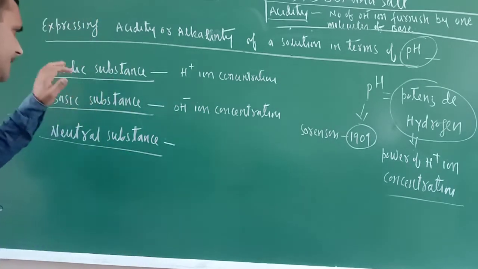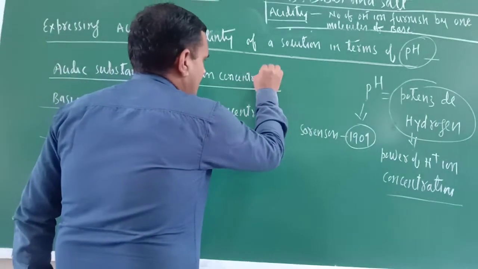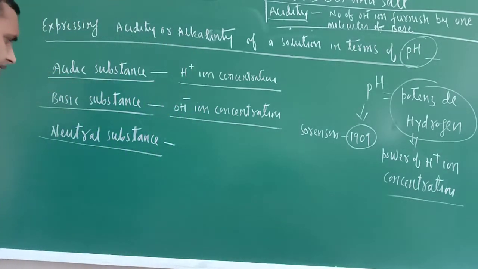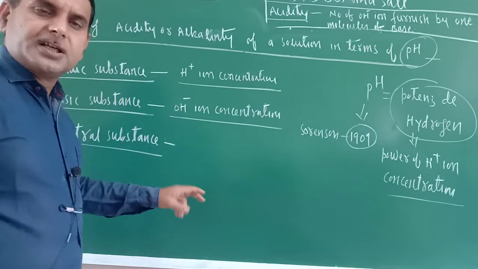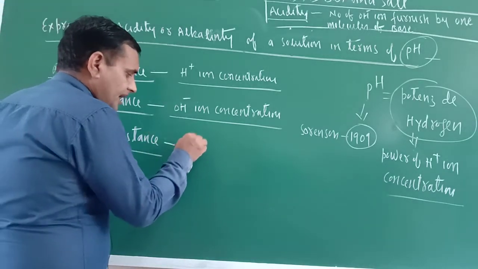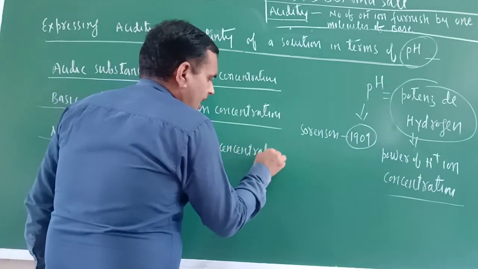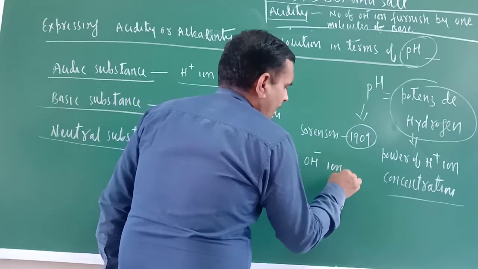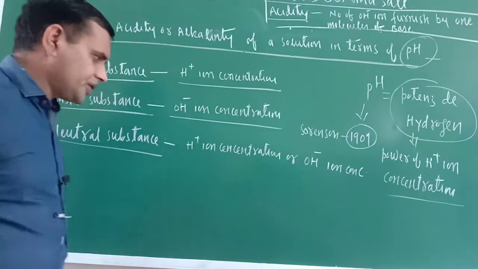An acidic substance is judged on the basis of H+ ion concentration, a basic substance on the basis of OH- ion concentration, and neutral substances are judged on the basis of both, H+ ion concentration and OH- ion concentration.